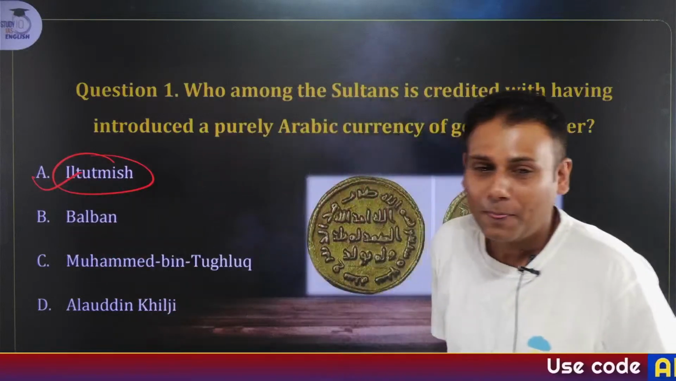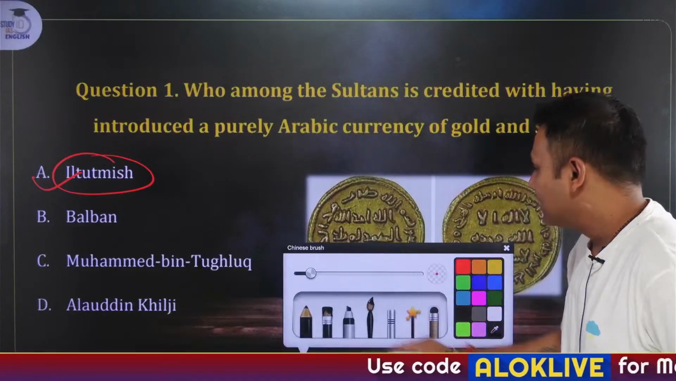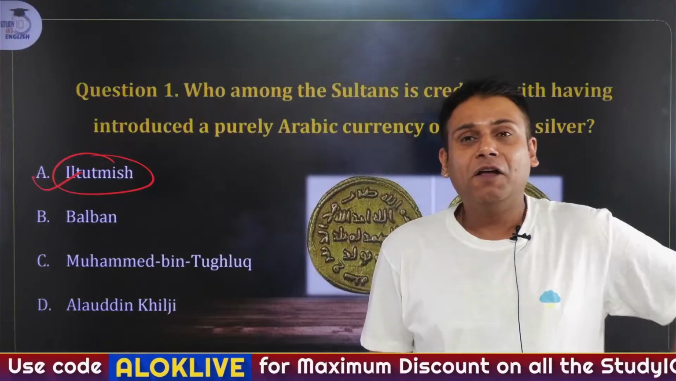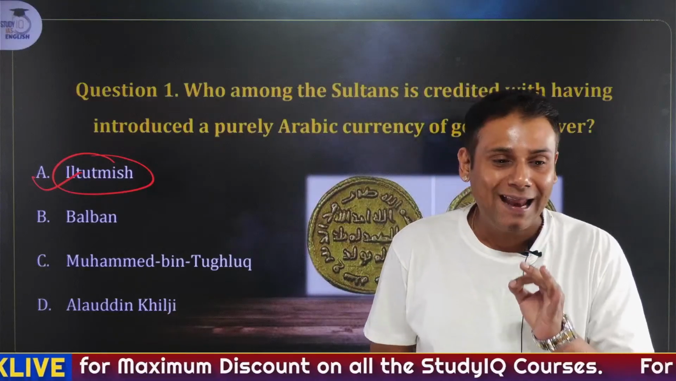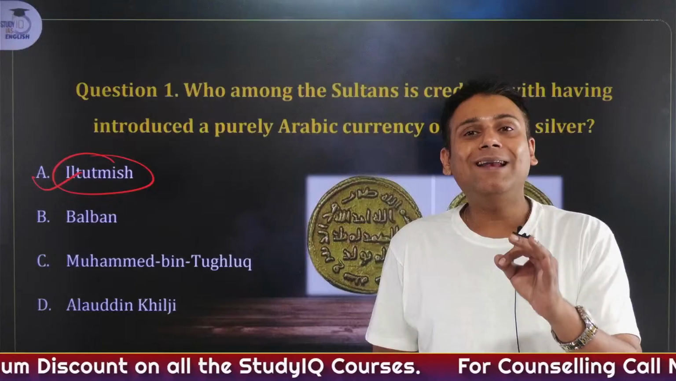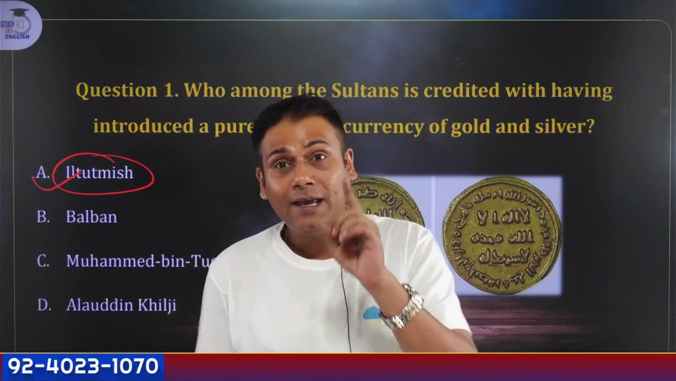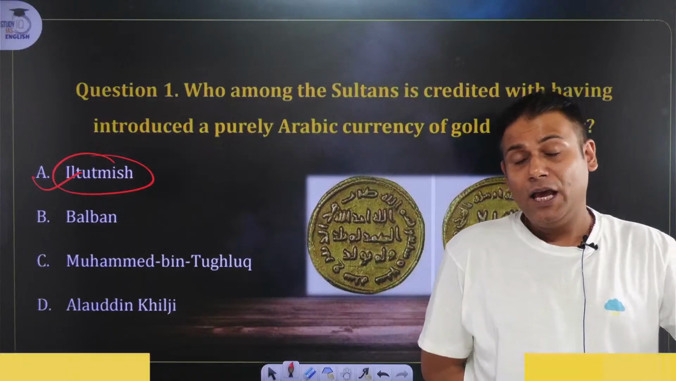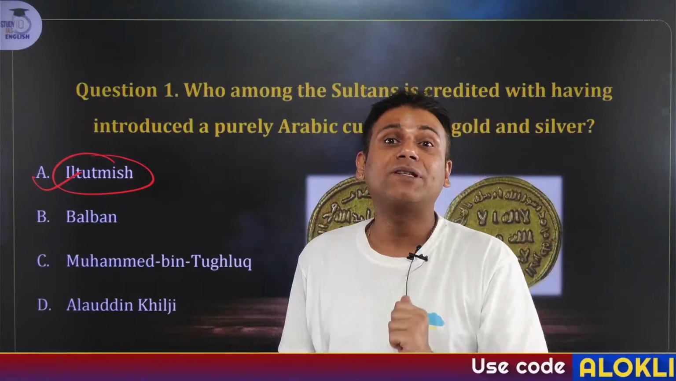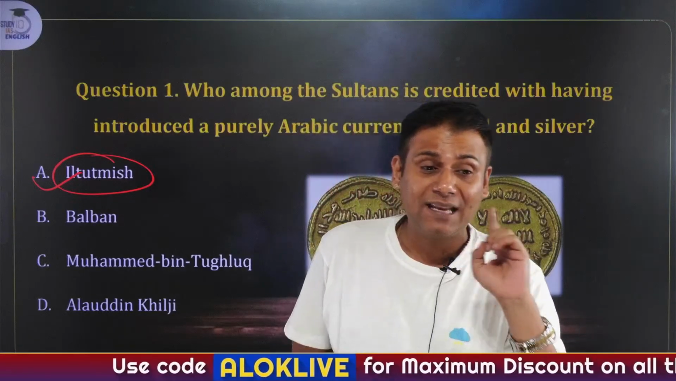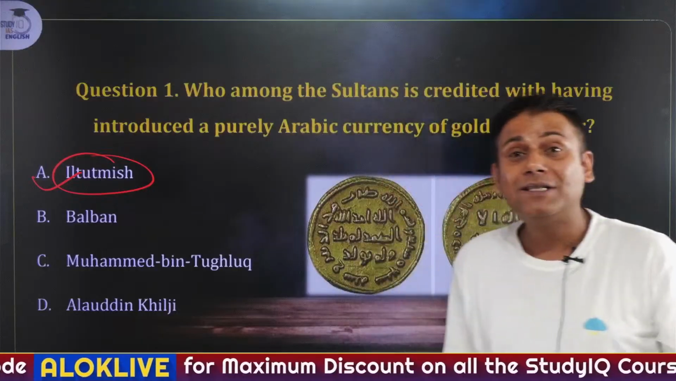Iltutmish. Okay, guys, we have already studied about the slave dynasty rulers, and I have told you previously, the founder of slave dynasty was Qutbuddin Aibak. And Qutbuddin Aibak laid down the foundation of slave dynasty. Although he was the ruler of Delhi Sultanate, he never kept Delhi as its capital. He kept Lahore as his capital. He was succeeded by one of his sons whose name was Aram Shah. And finally, he was succeeded by one of his slaves as well as son-in-law whose name was